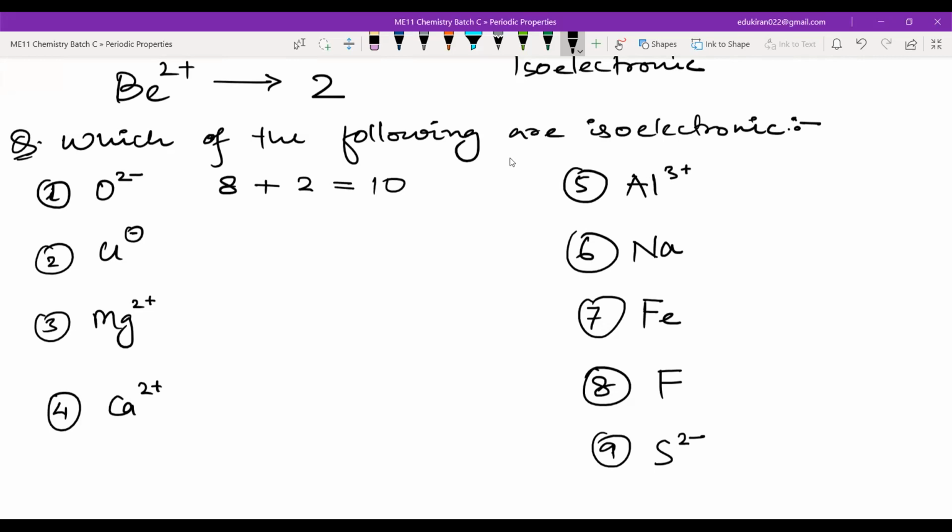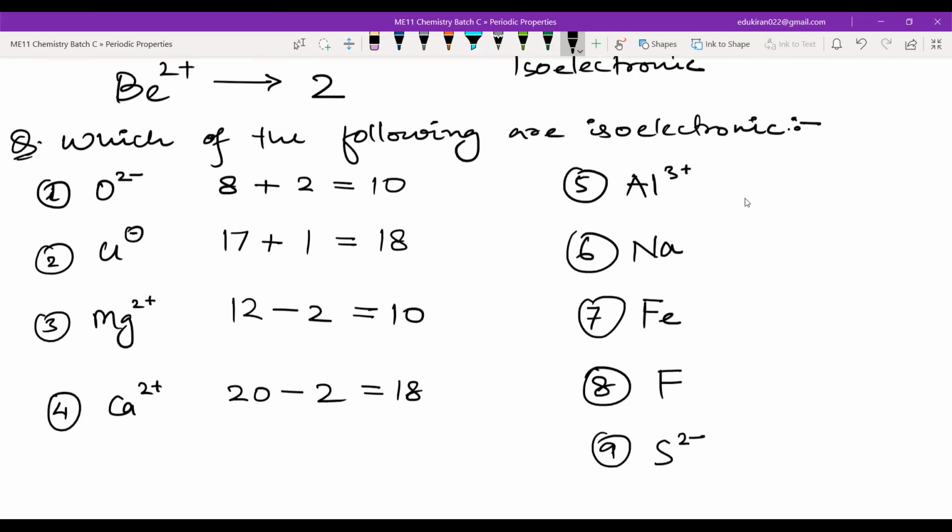Chlorine has how many electrons? 17, plus 1, right? We are adding an electron here. So this will be 18 electrons. What about magnesium? Magnesium has how many electrons? 12. And we are removing how many electrons? 2. So this will be 10. Calcium has how many electrons? 20. And we are removing 2, so this will be 18, right?